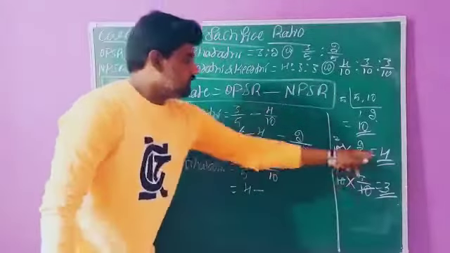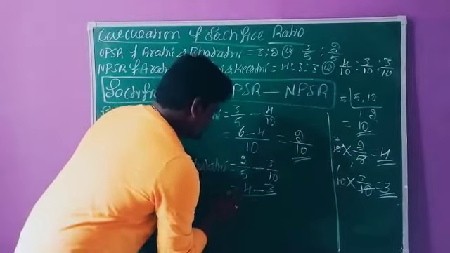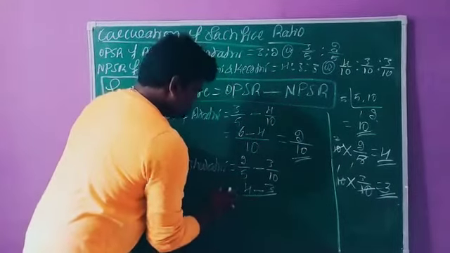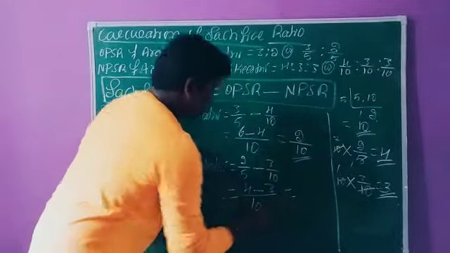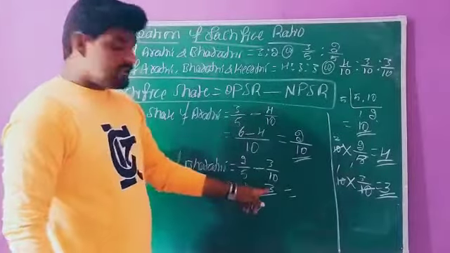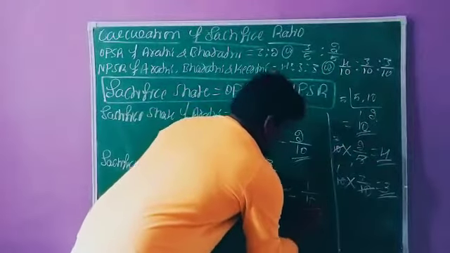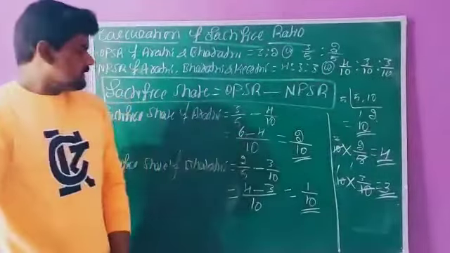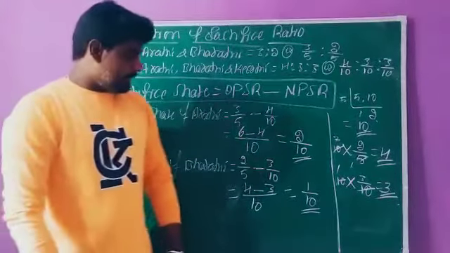So 4 minus 3 over the maximum value 10. The difference is 1. So 1 by 10. This is the sacrifice share of Bharati.